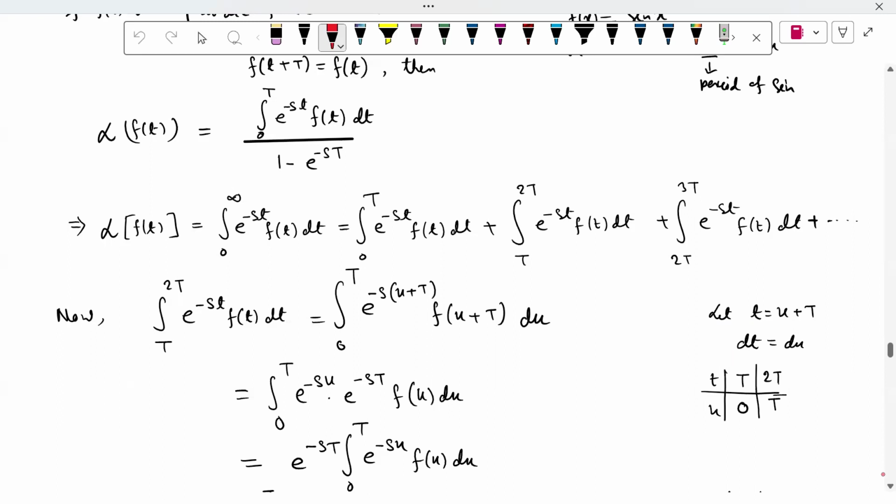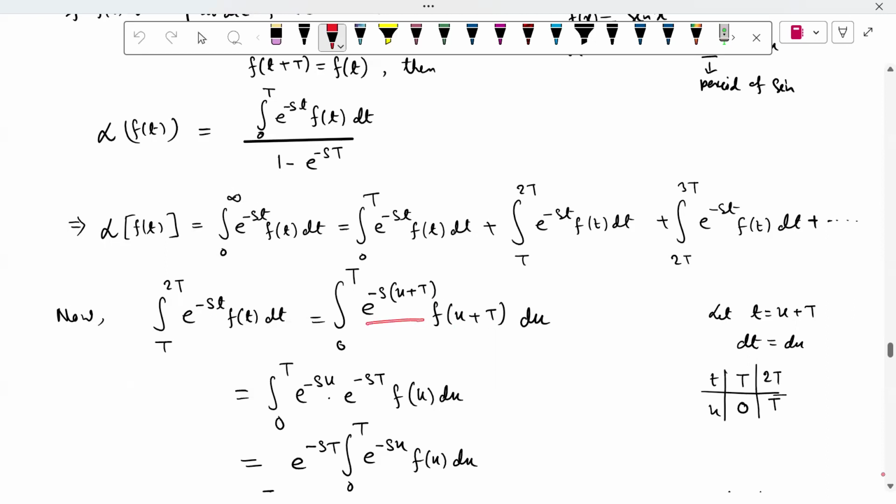Now we want to change the limits. If t equals T, then the value of u will be 0. Similarly, if you put t equal to 2T, then you will get u equal to T. So now your limit changes to 0 to T, and you put e to the power minus s times the value of t, which is u plus T, and f of u plus T.